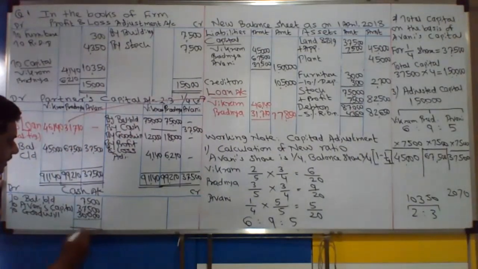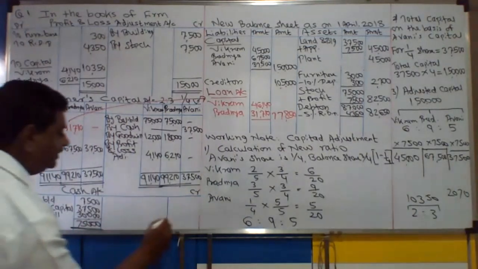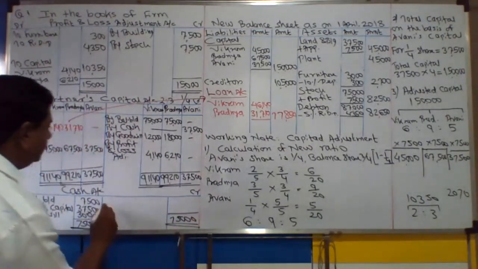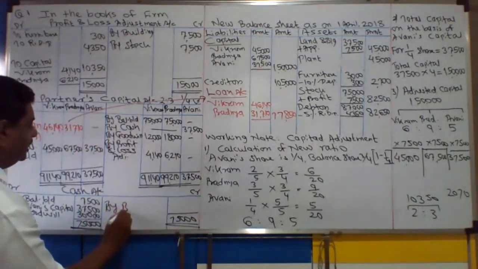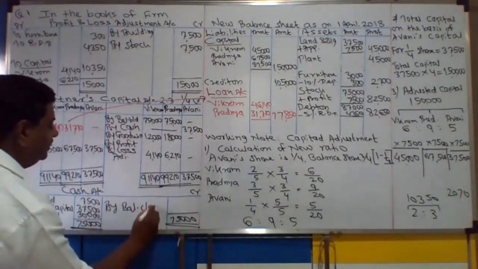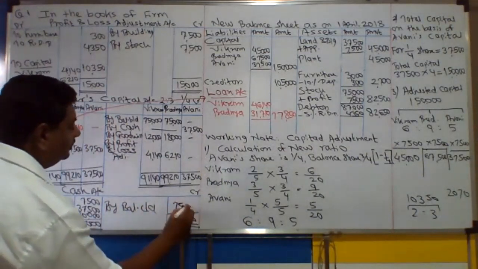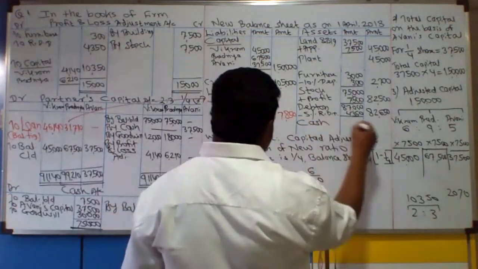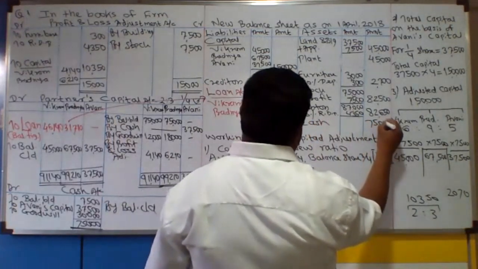Now close down your cash account. 75,000 is the total. Okay, cash का total आ गया 75,000 and write in the balance sheet, asset में लिखना है आपको, cash in hand. And now make it tally.